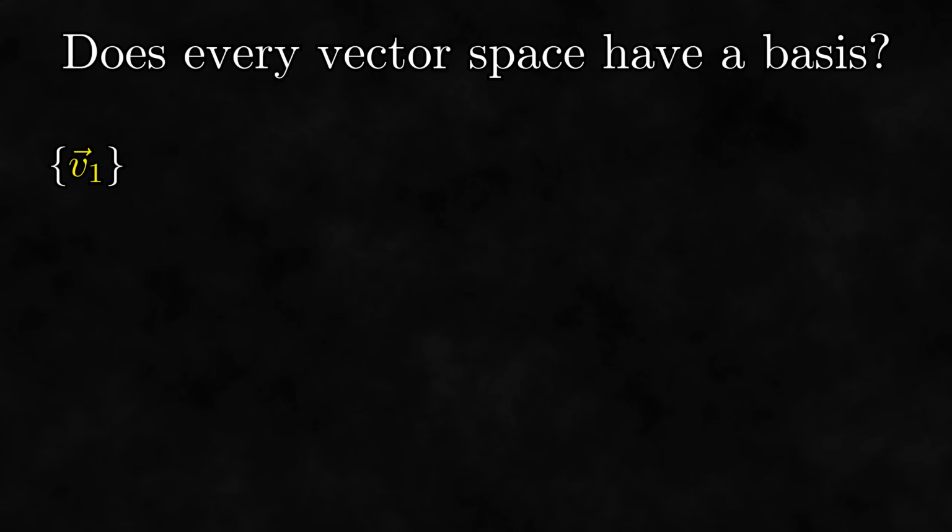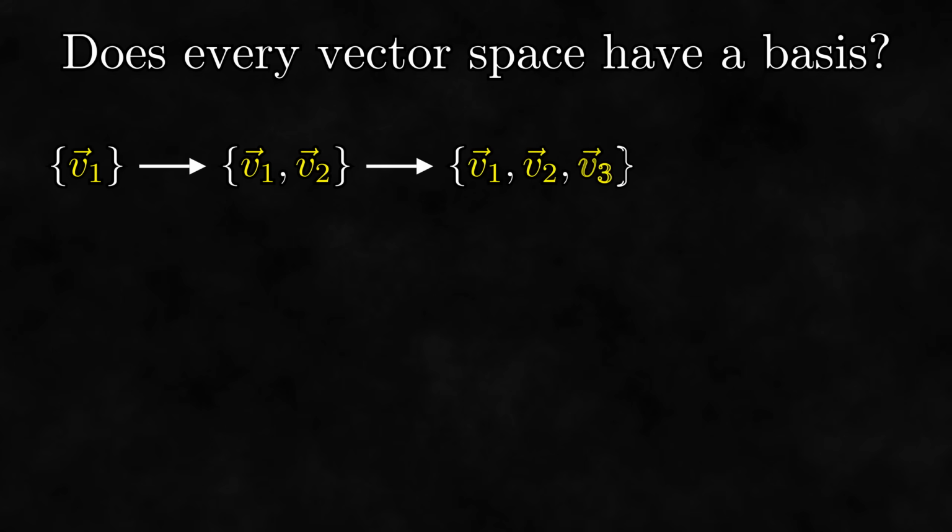If it's not, that means there must be a vector not in the span of this set. Because it's not in the span of the set, we can add it to the set, and this new set will be linearly independent. Thus, it's again possible that this new set is a basis, so we can repeat this process. If it's a basis, we're done, and if it's not, we can add another vector to the set. We can keep repeating this process until eventually, we run out of vectors to add, and we have a basis.